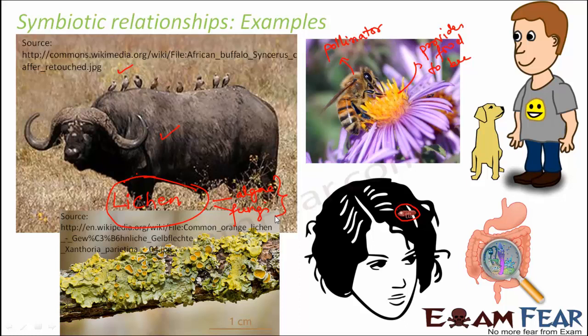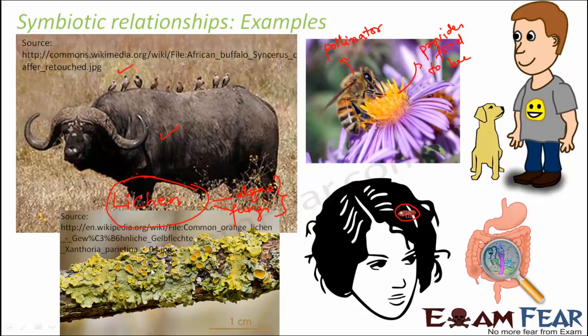Algae are like plant-like structures, but they are not exactly plants. They are generally seen on wet surfaces, very tiny, very small, spongy structures with a grass-like appearance. So they are the algae. This lichen is a symbiotic relationship between the algae and the fungi, and in this relationship both algae and fungi are dependent on each other and they cannot live on their own.